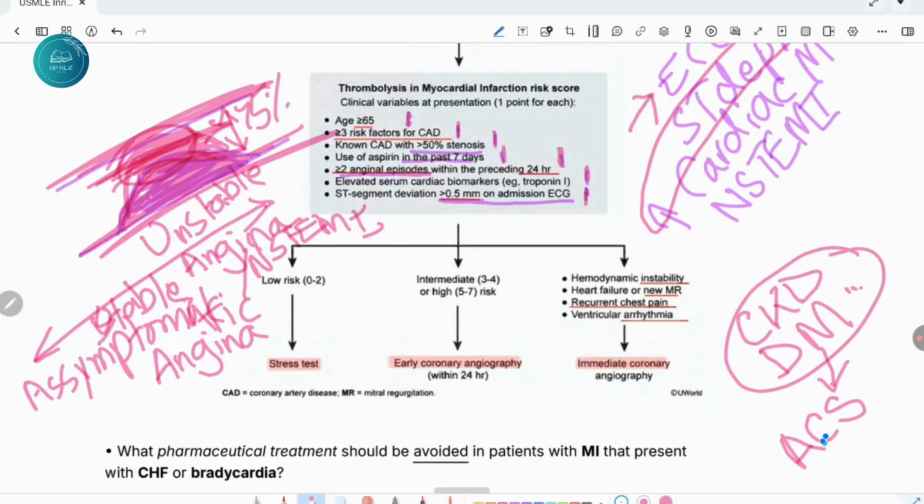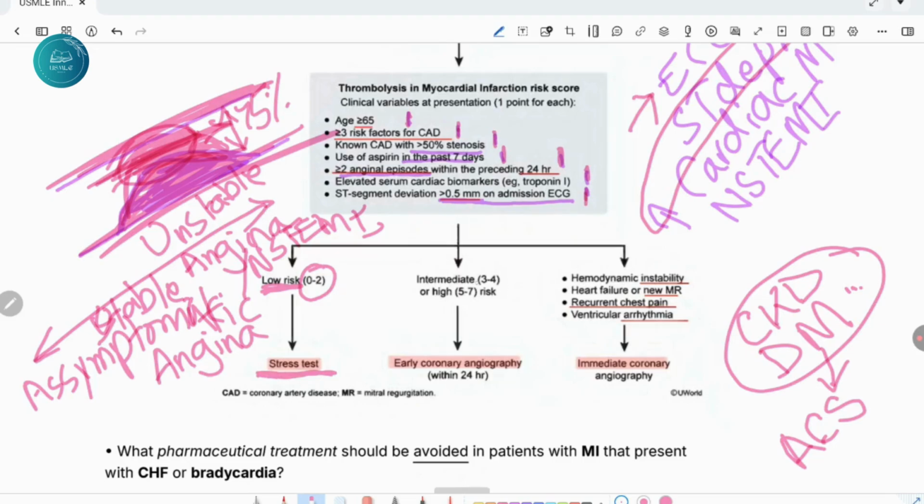Then, known coronary artery disease with greater than 50% stenosis, use of aspirin in the past 7 days will each have risk factor 1, as will greater than 2 anginal episodes within the preceding 24 hours, elevated serum cardiac markers, that is troponin, and ST deviation greater than 0.5 millimeter on admission ECG. So, if you have calculated the risk and it is between 0 and 2, you will label the patient as low risk, and you will do a stress test.